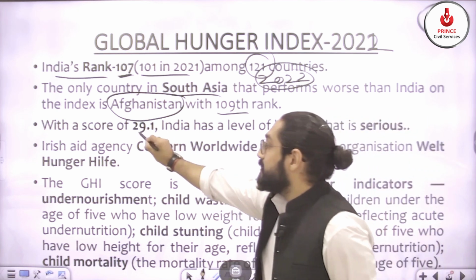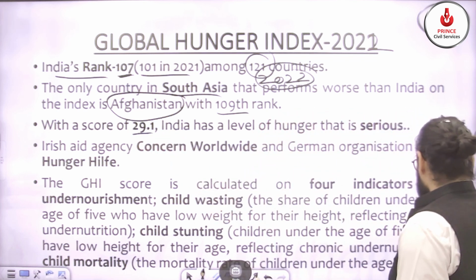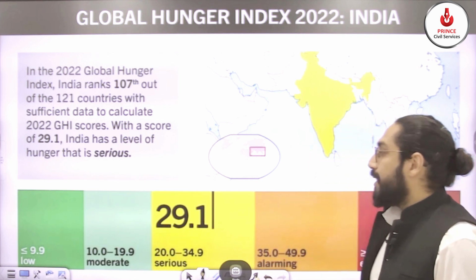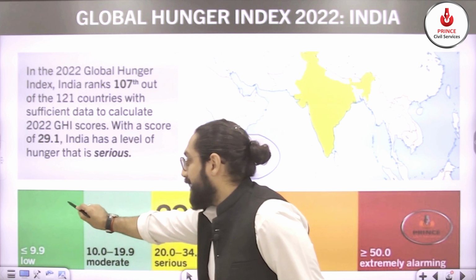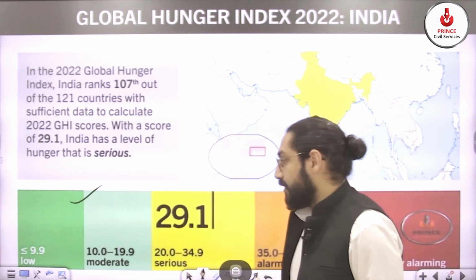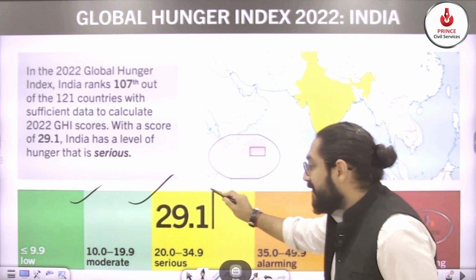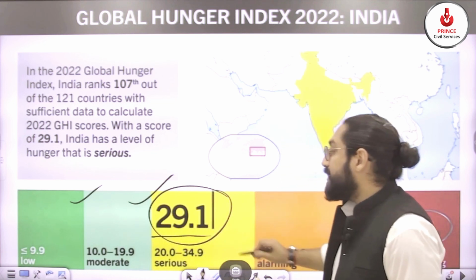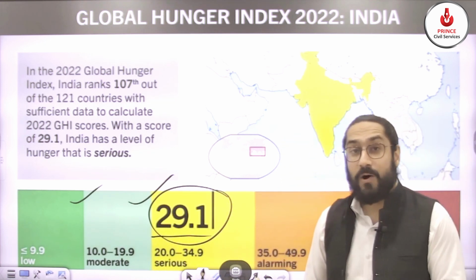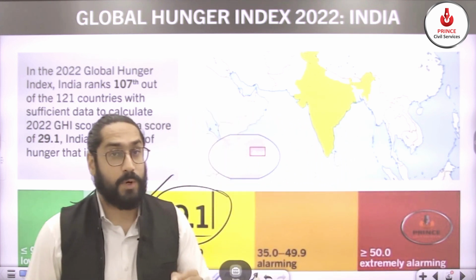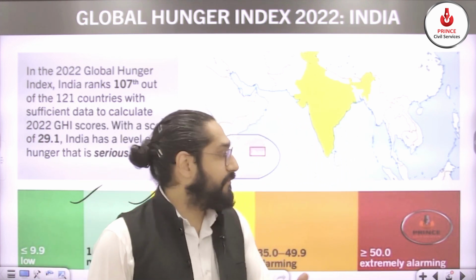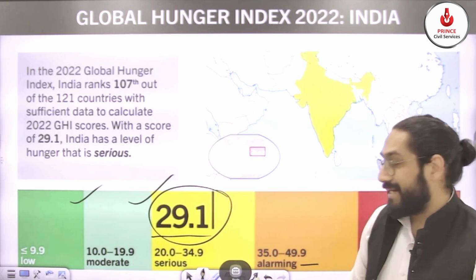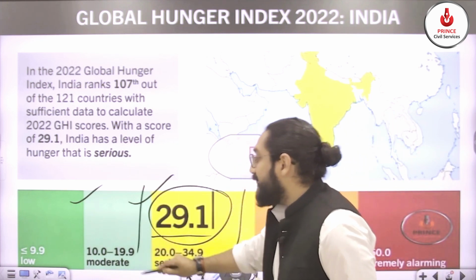Our score is 29.1. We calculate various parameters and then there is a score. You can see the parameters here. If it is below 9.9, that is low; there is moderate, but India falls in the category of serious hunger. That is, we have a score of 29.1. So that is how we have a major, serious problem even after so many years of independence. Other categories are alarming, extremely alarming and so on, but India falls in the category of serious hunger with a score of 29.1.